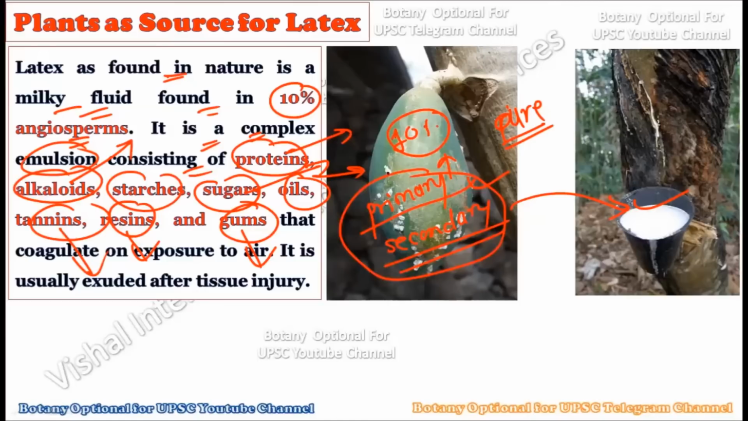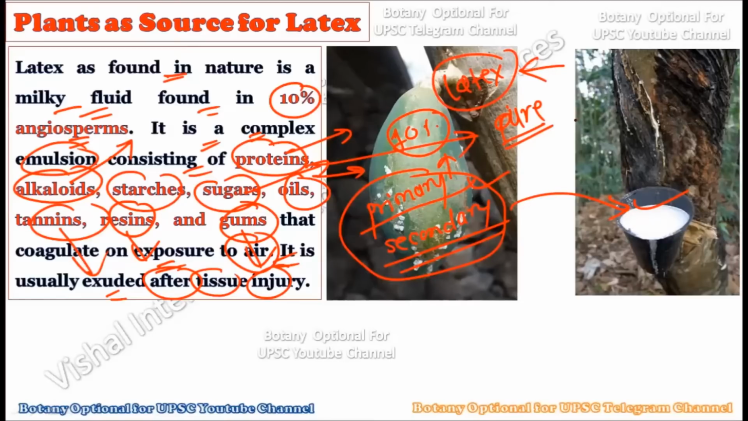So when we say latex, we are not talking about one single chemical compound produced by the plant, but an emulsion, a complex mixture of many chemical compounds which are already present within the plant body. Okay, now this latex coagulates on exposure to air and is usually exuded after the tissue is injured. Once this combination of compounds called latex comes in contact with air, it automatically coagulates.